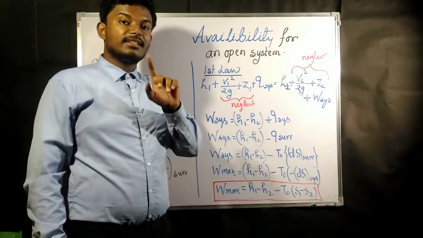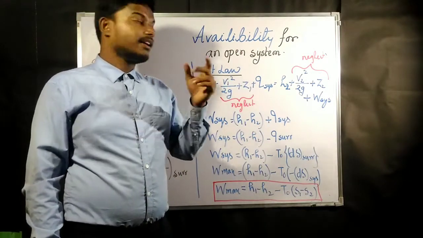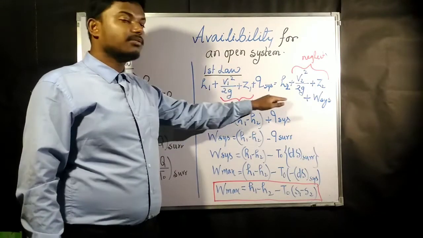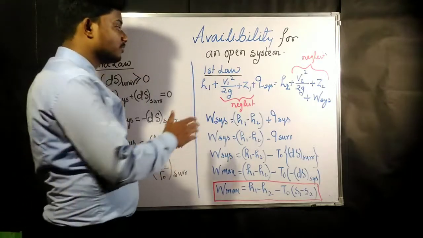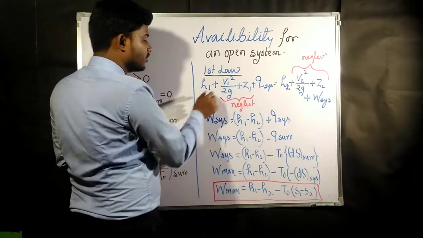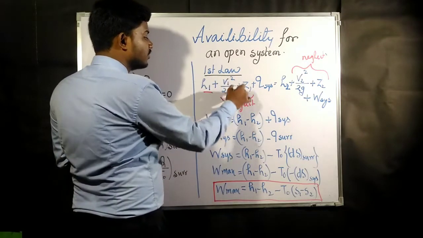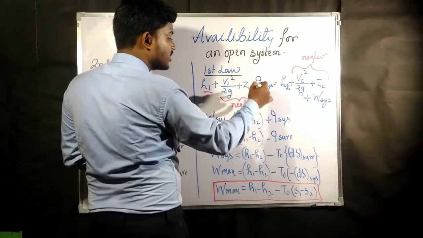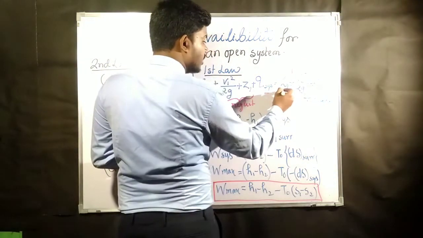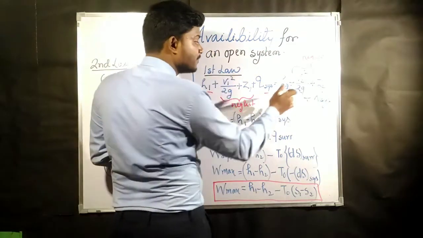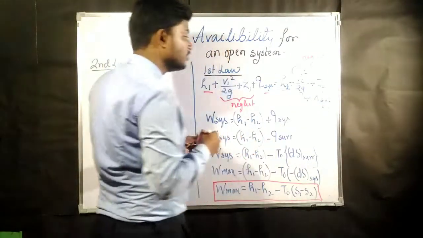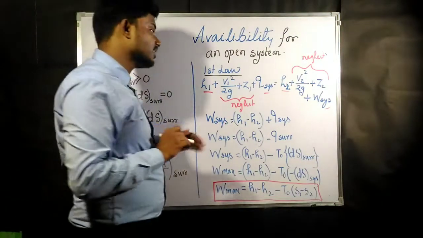Now if you remember, the first law equation for an open system was this one. Enthalpy plus V1 square by 2, this was per unit kg, kilojoule per kg. So this one is H1 plus V1 square by 2 plus gZ1. This one was enthalpy, this one was for kinetic energy, this one was for potential energy, and this one was the heat transfer. And here also the same: the final enthalpy, then kinetic energy at the final position, potential energy at the final position, and this was the W system, whatever work is done by the system.